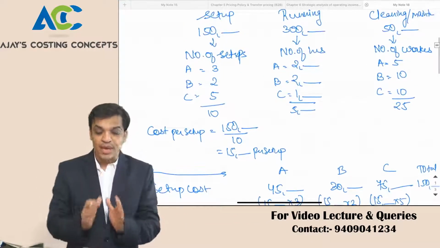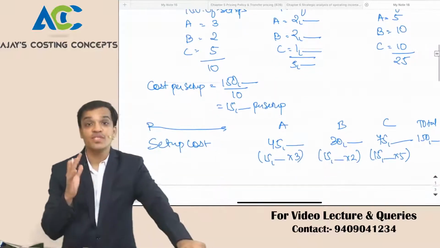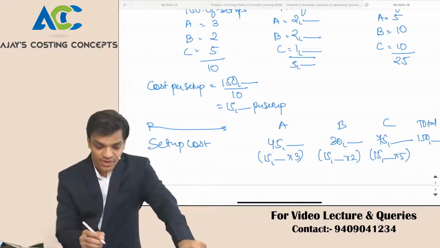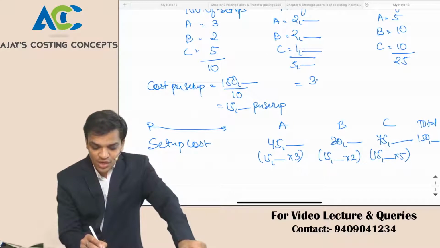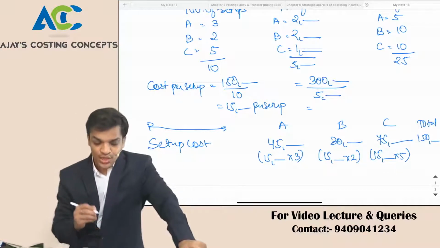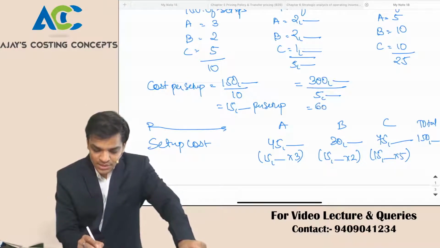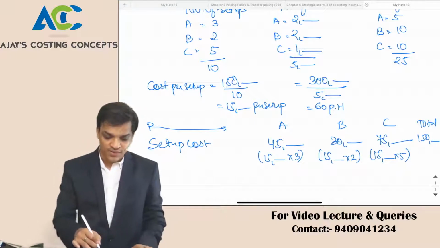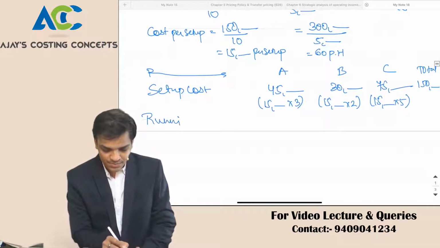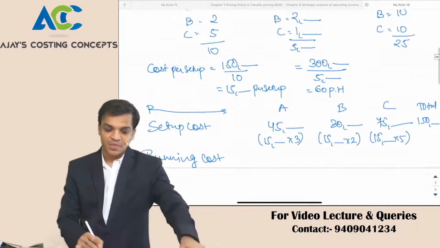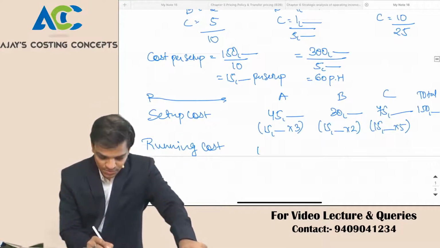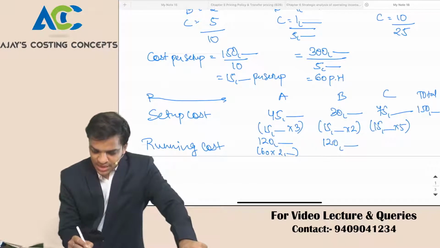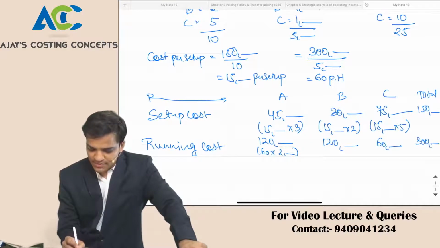When it comes to running, how many hours did machine run? Sir, 5,000 hours. What is the cost that you incurred? Sir, we incurred a cost of 3 lakh for 5,000 hours. So how much was cost per hour? 3 lakh divided by 5,000, it comes to 60 per hour. How many hours did A run? Sir, A run for 2,000 hours. So can I say running cost 60 into 2,000, 1,20,000, 1,20,000 and 60,000, total is 3 lakhs, right?